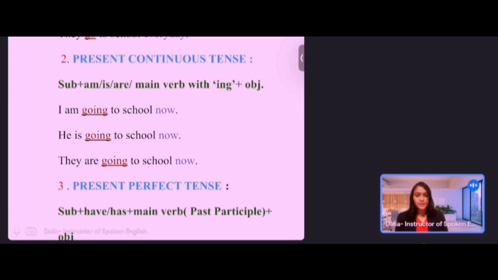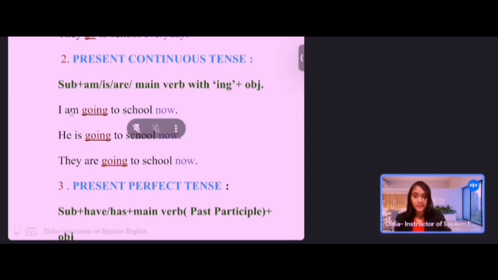So, what are the clue words of present continuous tense, or how will you recognize present continuous tense? Like now, at the moment, today. So, these are the clue words of present continuous tense. For example, I am going to school now.